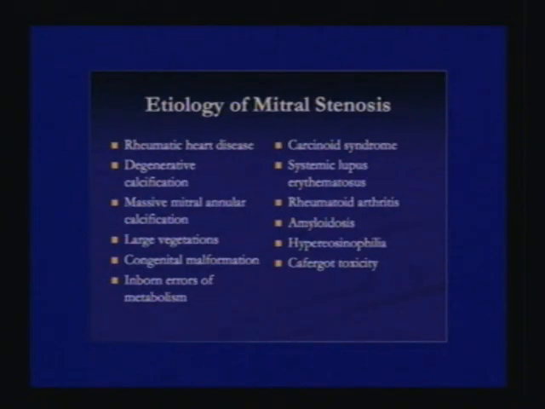What are the etiologies of mitral stenosis? Very commonly, which we see in India, rheumatic heart disease, degenerative calcification, massive mitral annular calcification, large vegetations on the mitral valve, congenital malformations, inborn errors in metabolism, carcinoid syndrome, systemic lupus erythematosus, rheumatoid arthritis, amyloidosis, hypereosinophilia and Cafergot toxicity.